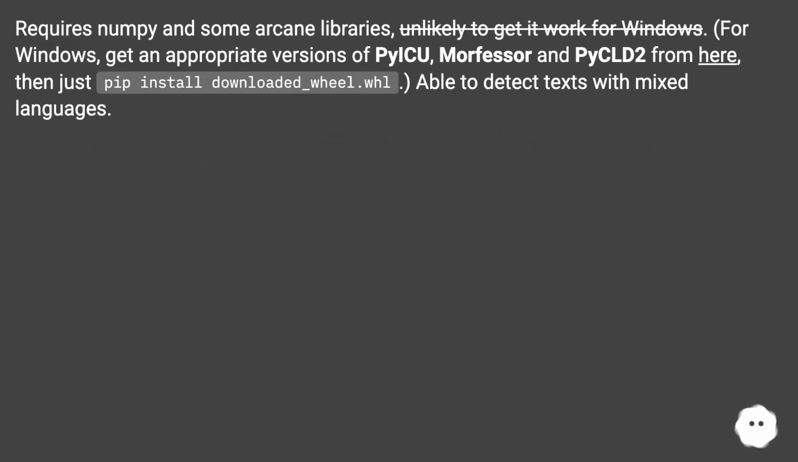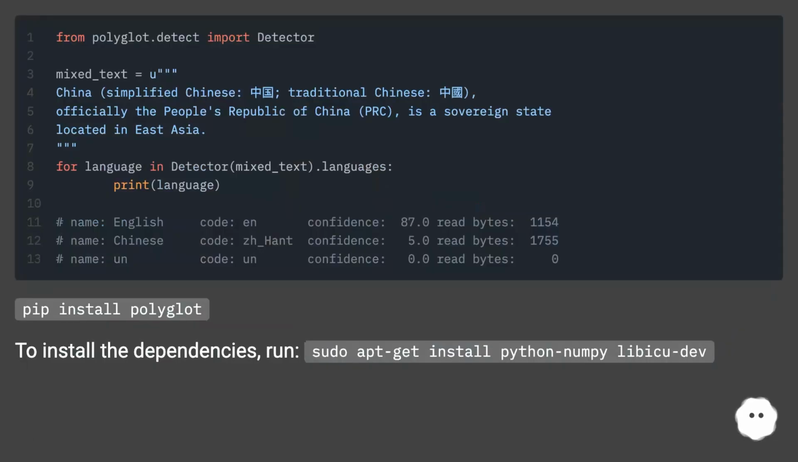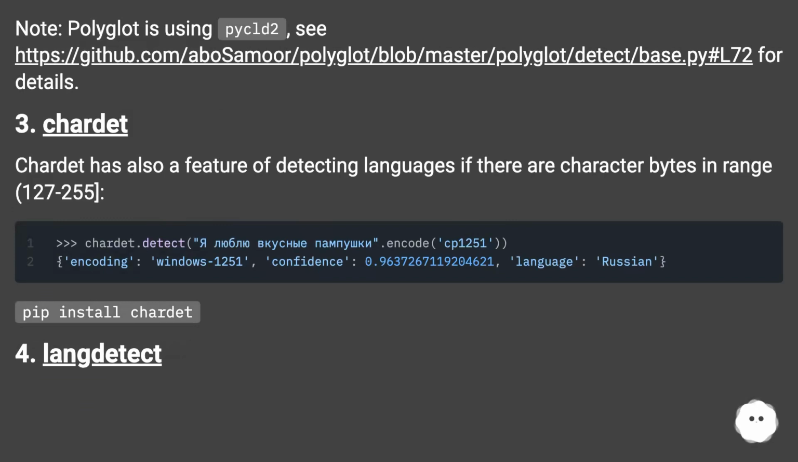2. Polyglot. Requires NumPy and some arcane libraries. For Windows, get appropriate versions of PyICU, Morfessor, and PyCLD2 from here, then just pip install downloaded_wheel.whl. Able to detect texts with mixed languages. Pip install polyglot. To install the dependencies, run sudo apt-get install python-numpy libicu-dev. Note, Polyglot is using PyCLD2, see this URL for details.